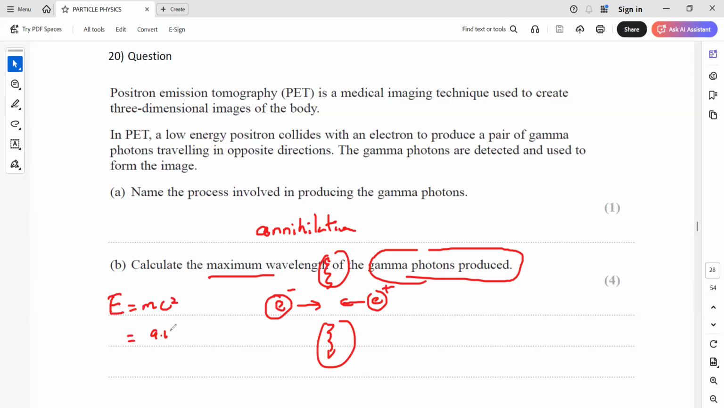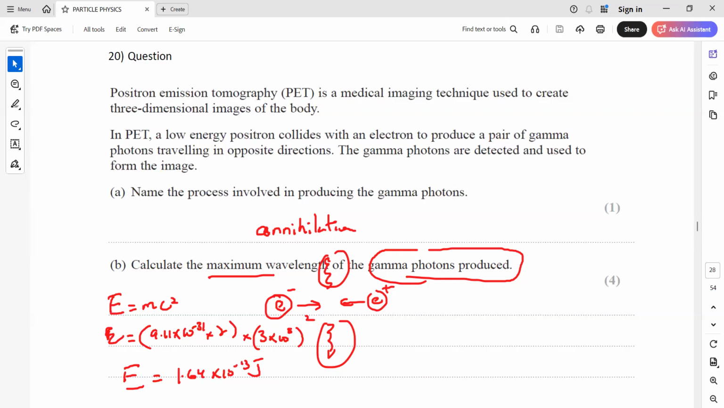The mass of one is 9.11 times 10 to the power minus 31 kilograms. But there are two of them, because antiparticles have the same mass but opposite charge. And c is the speed of light, 3 times 10 to the power 8, squared. So how much energy will this give us? 3 times 10 to the power 8 squared, multiplied by 9.11 times 10 to the power minus 31, times 2. This is 1.64 times 10 to the power minus 13 joules.